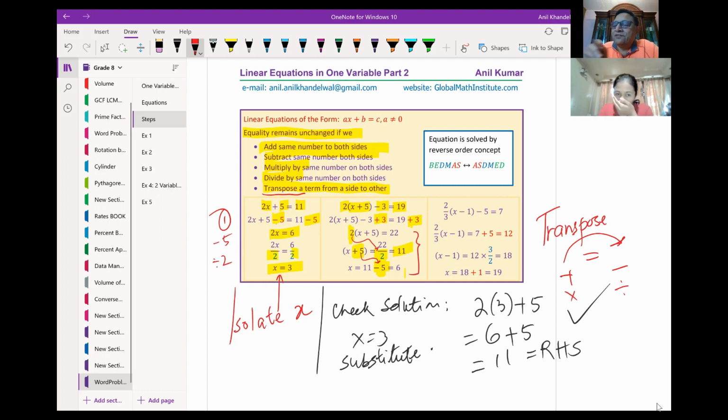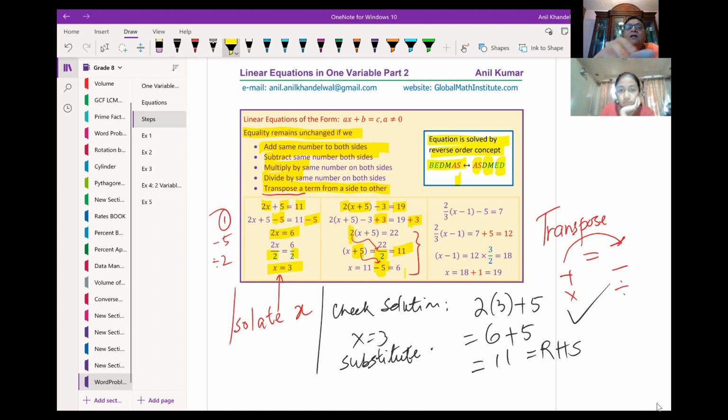So it is kind of a reverse way of working, correct? You remember in advance, when you work with an equation, the equation is solved by the reverse order concept. So we are doing reverse order. Normally when you have to solve an expression, you follow BEDMAS. Here we do the reverse. First we did addition and subtraction, correct? Then we did division and multiplication and then the brackets. So we follow the order of operations in a kind of reverse way.